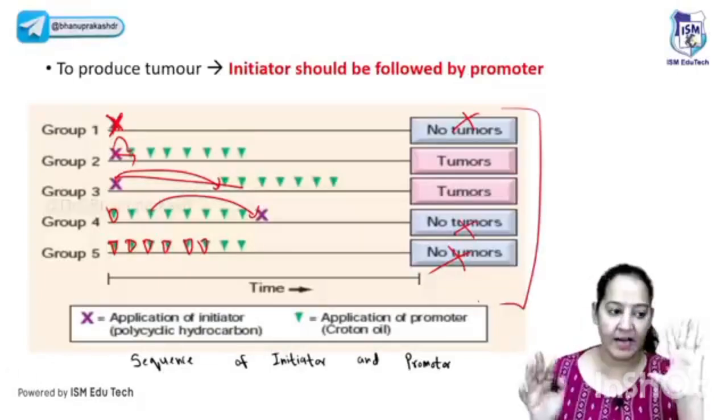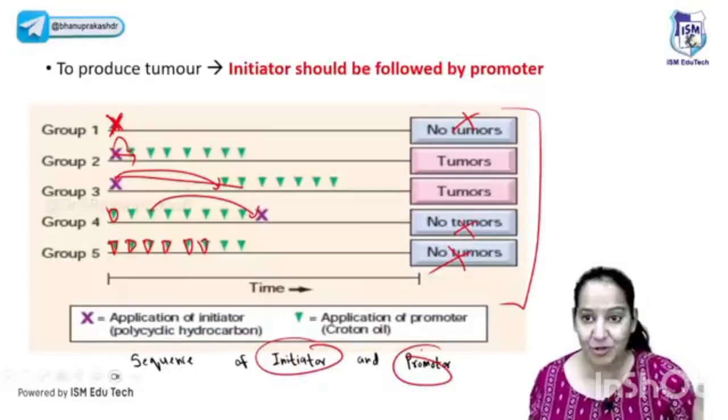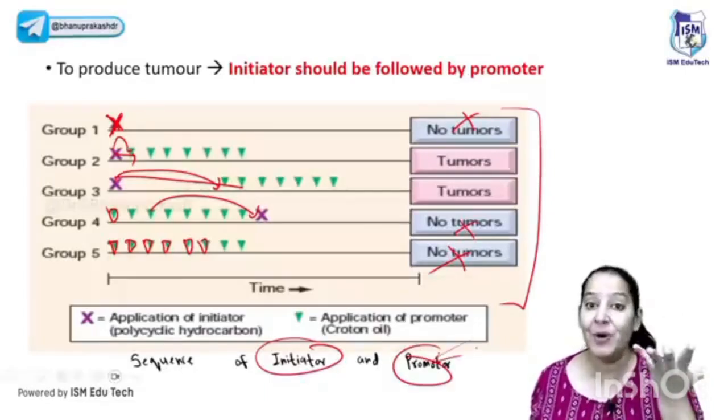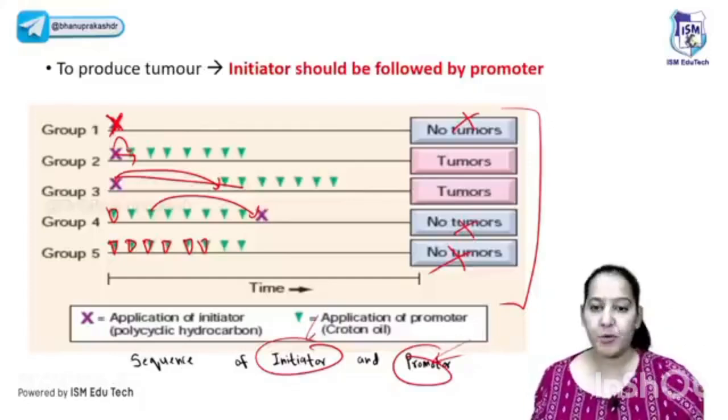So it is a diagram from Robbins, and I hope you all can understand it very well now. Okay, so initiator should be followed by promoter. Promoter should not follow initiator. What will the promoter do? If there is no mutated cell, first the initiator should come and cause the mutation, then the promoter should come, and it should cause the proliferation of the mutated cell.